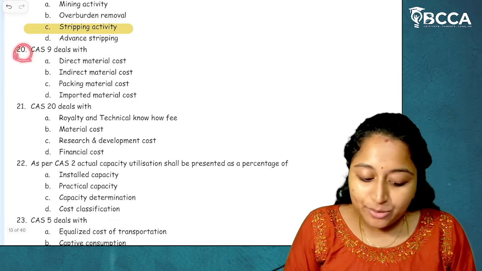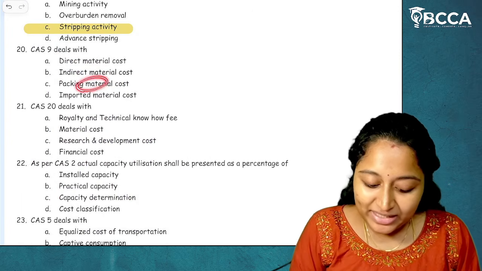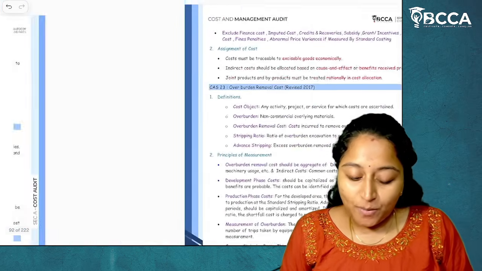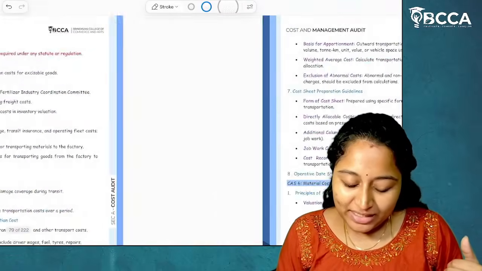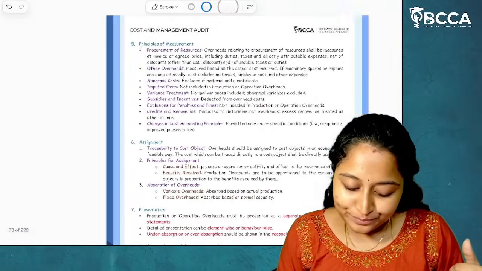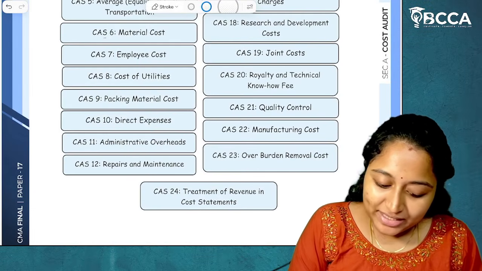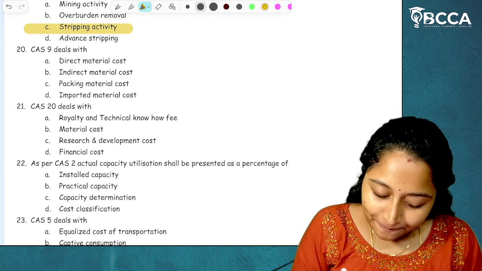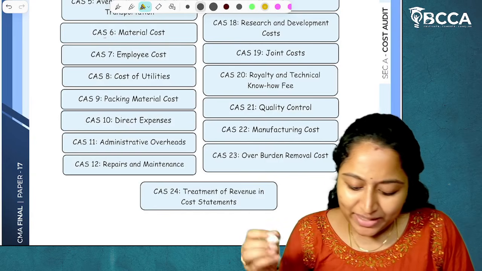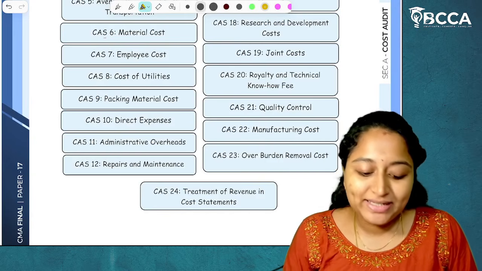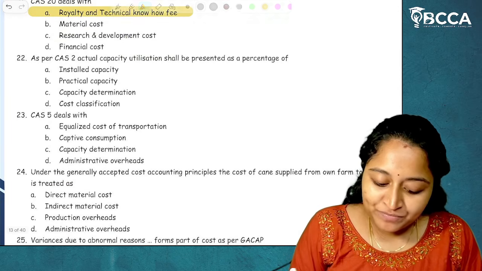Then question number 20, CAS 9 deals with packing material cost. Yes, the option which is given in the back is wrong. CAS 9 deals with packing material cost. I hope it is clear. Option C is the correct answer. Then CAS 20. I guess this is repeated again: royalty and technical know-how fee. CAS 20 deals with royalty and technical know-how fee. Now moving on to next, 22.